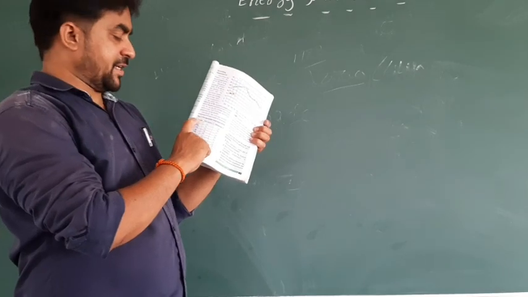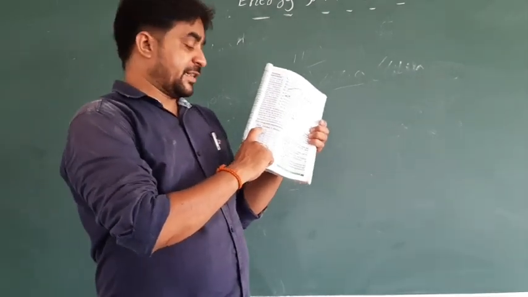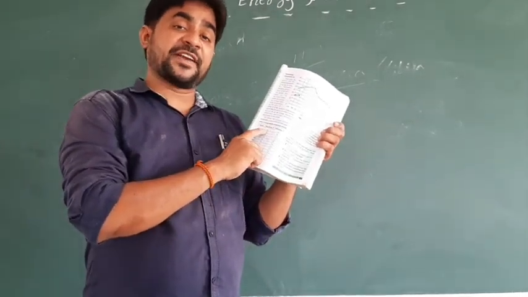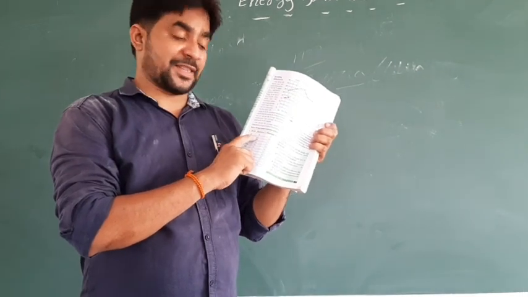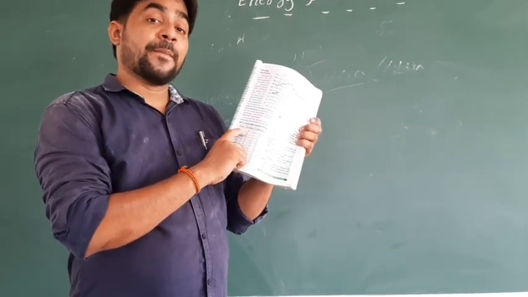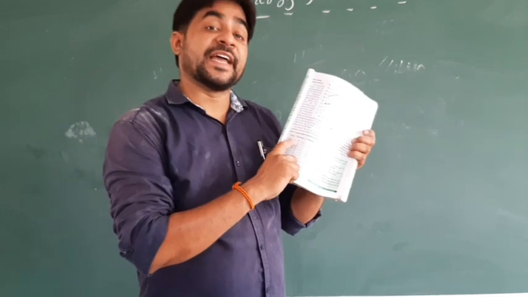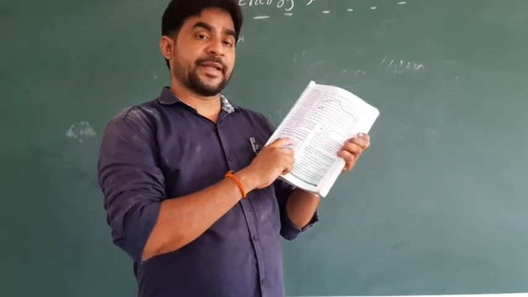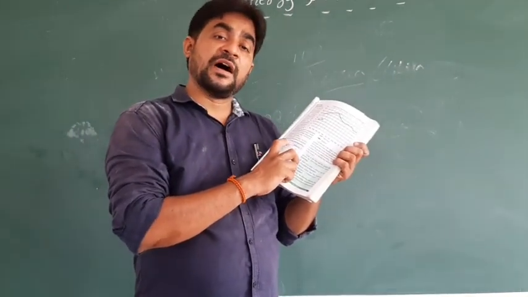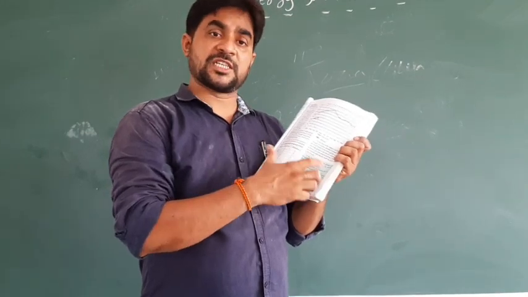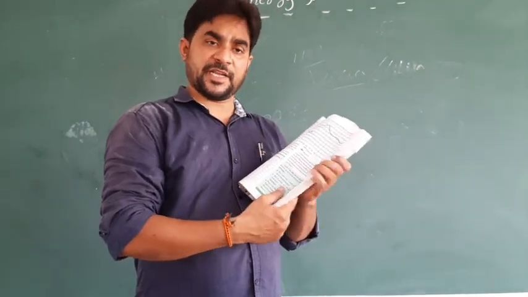The June maximum of 28 means the average temperature of that month. Maximum means average day temperature, minimum means average night temperature.